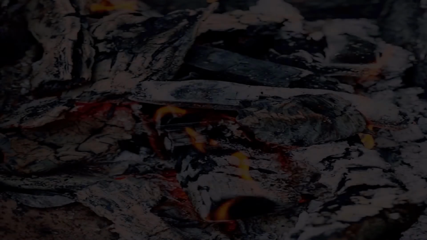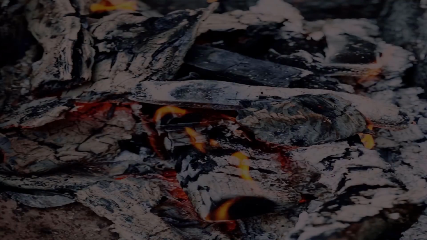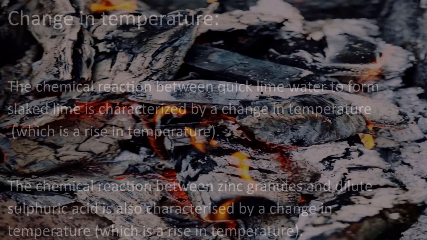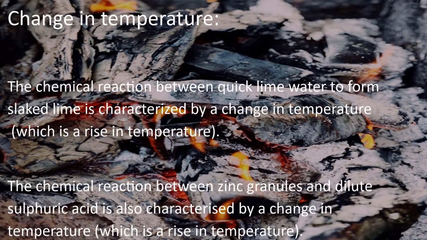The next way in which we can characterize a chemical reaction is by observing its temperature. We all know the reaction between quicklime and water to form slaked lime. This reaction is generally characterized by a change in temperature, which in this case is a rise in temperature. We have to remember that both cases are possible: either heat can be absorbed or given out.